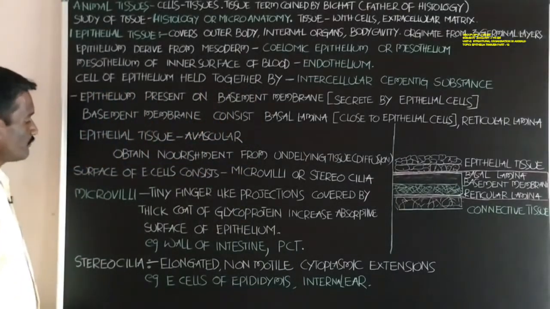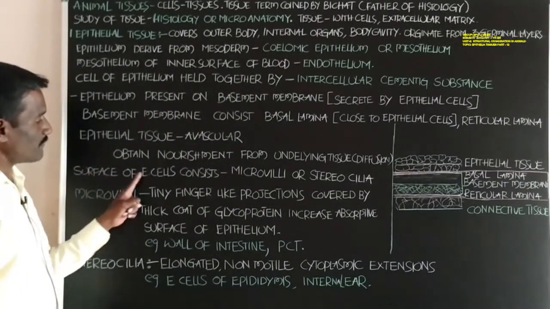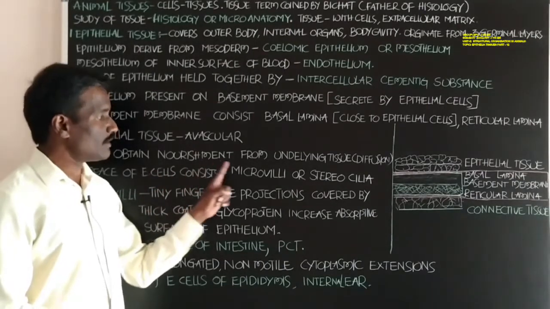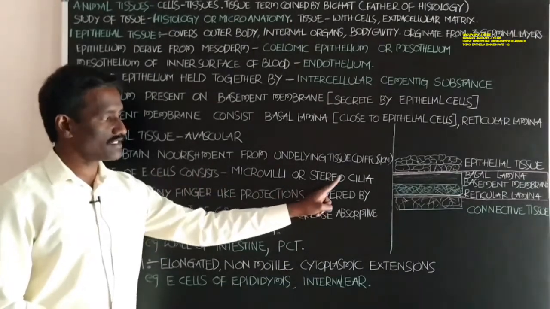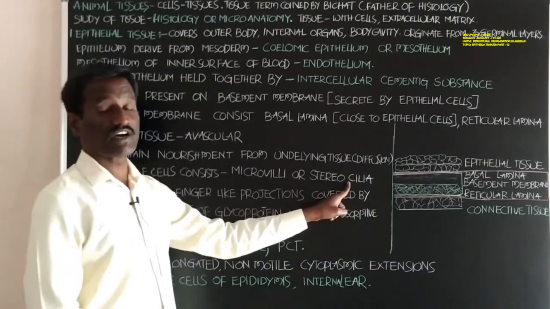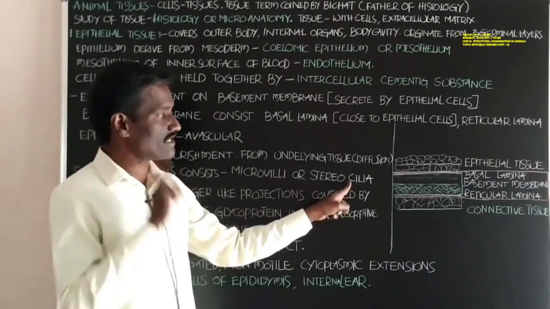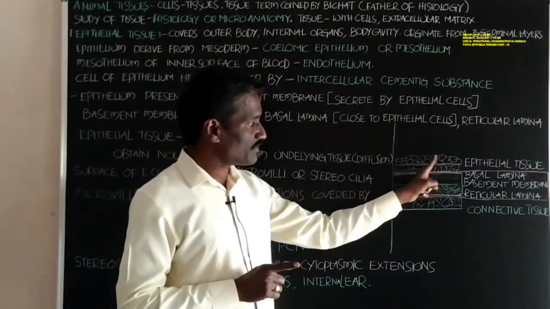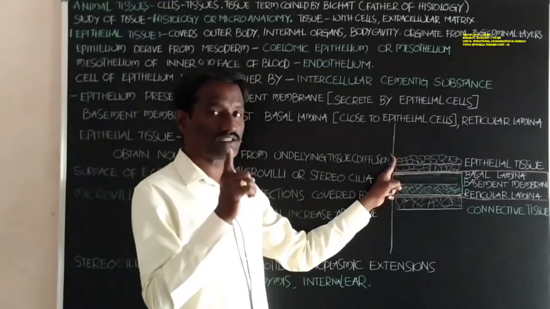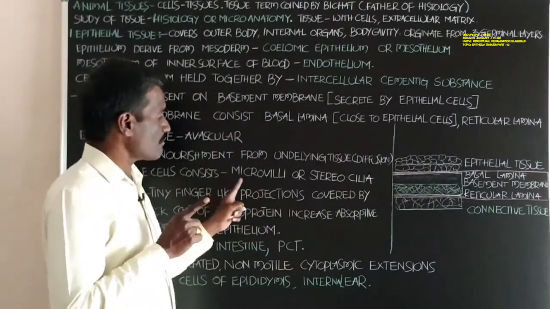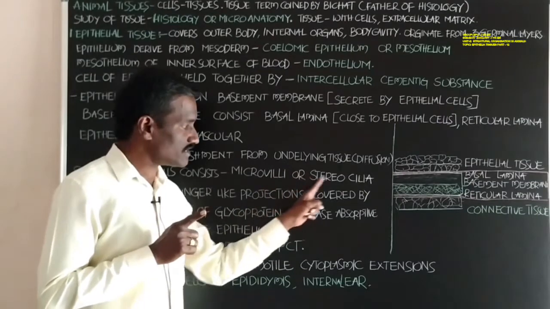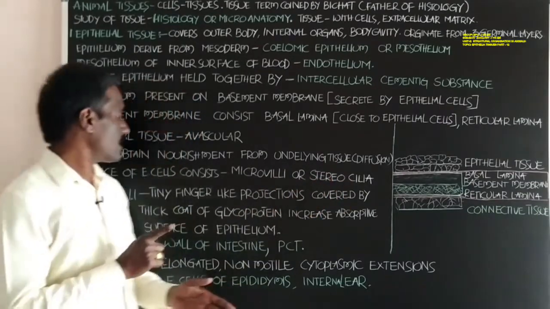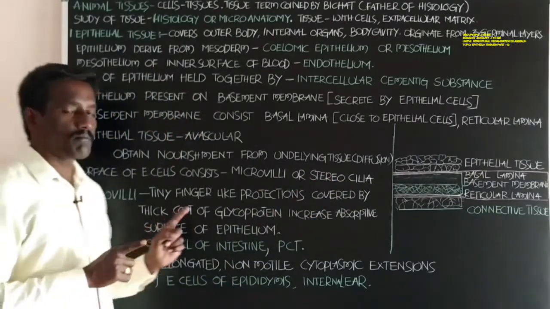Next, the surface of epithelial cells consists of microvilli or stereocilia. What about the microvilli?